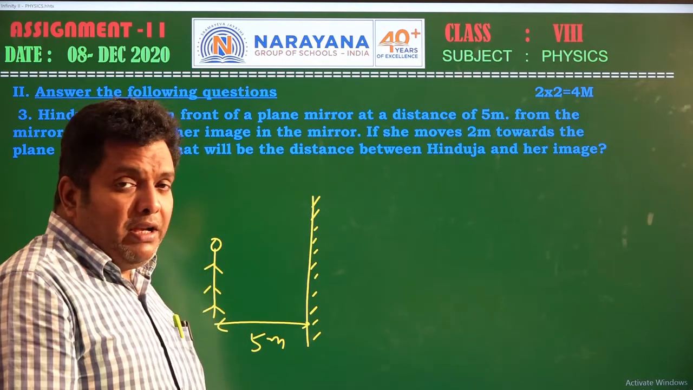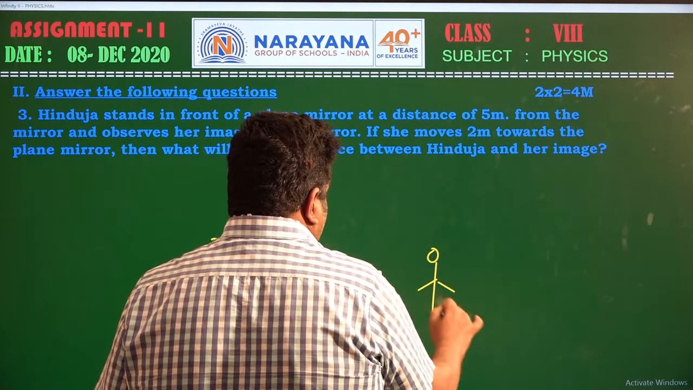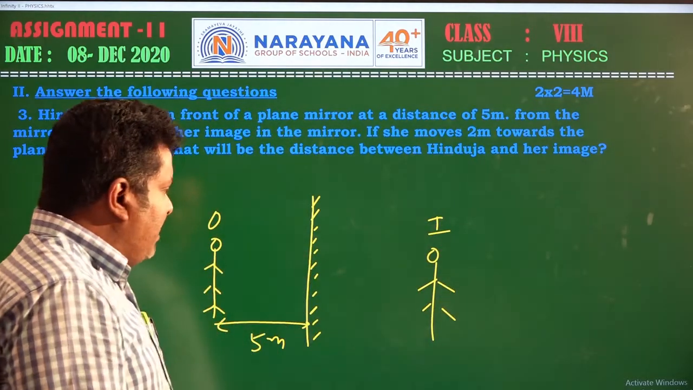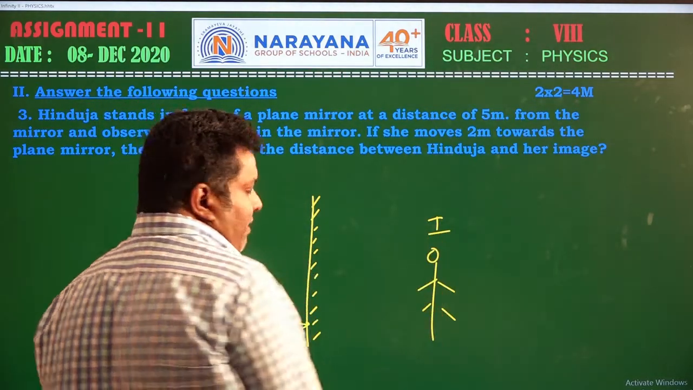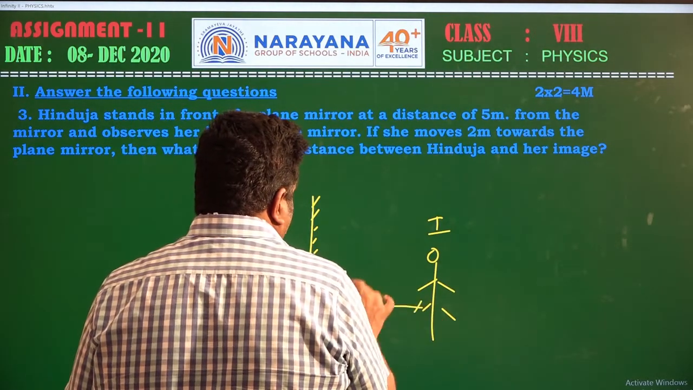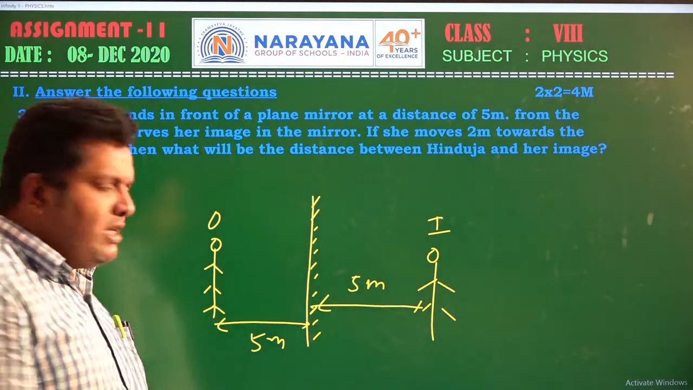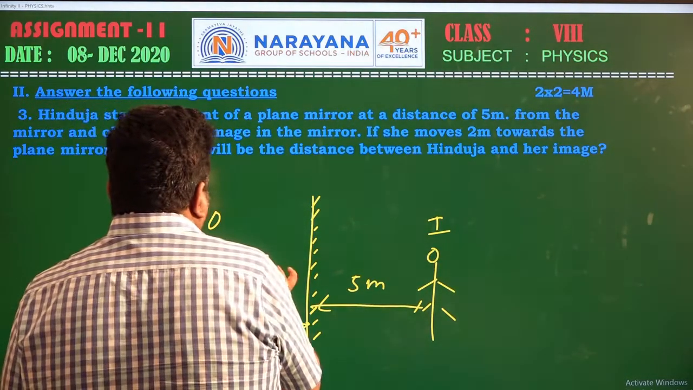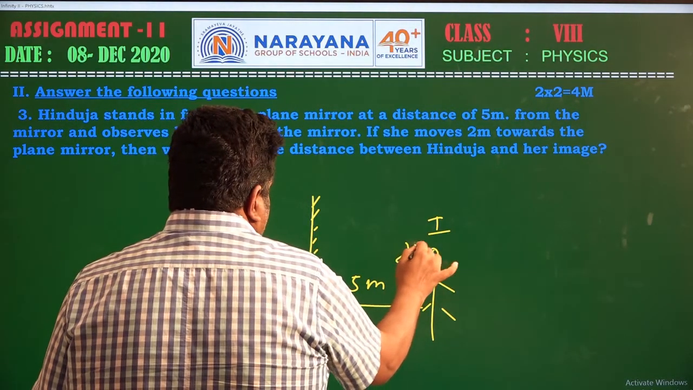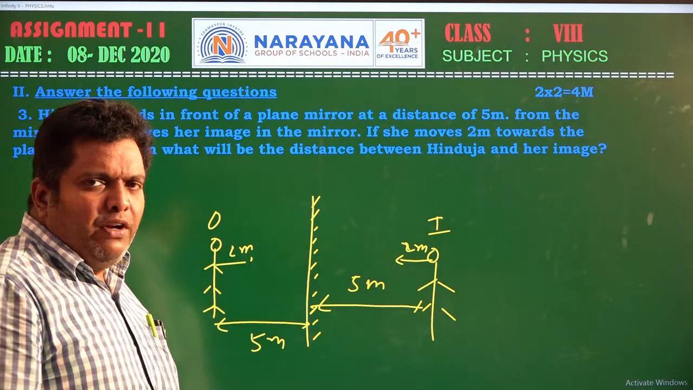In the case of a plane mirror, the object distance is equal to the image distance. Suppose this is the object, Himaja, and this is the image of Himaja. The distance between the image and the plane mirror is also 5 meters. When the object moves 2 meters, the image also moves 2 meters towards the mirror.